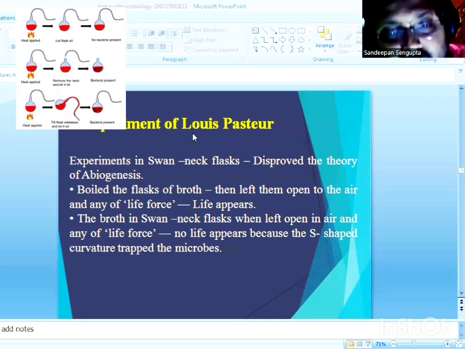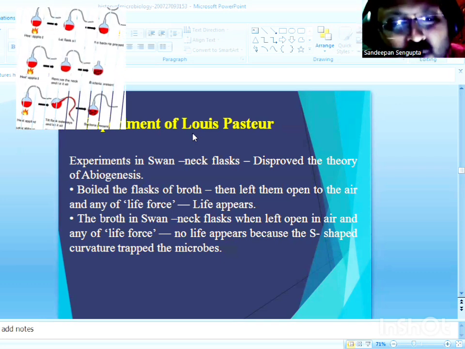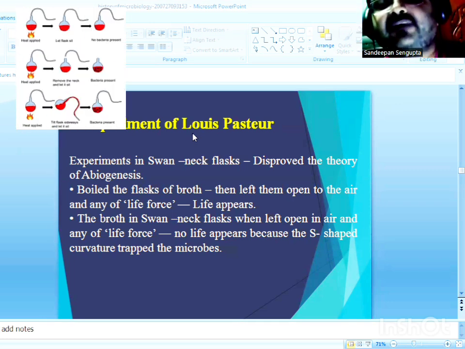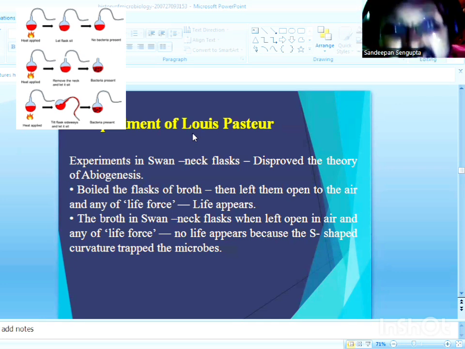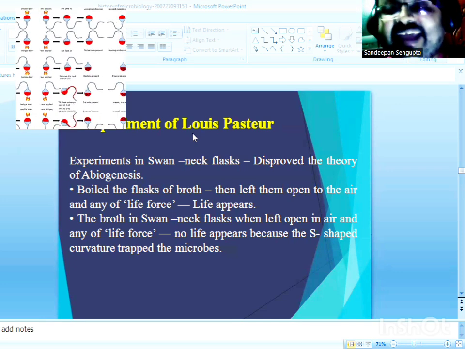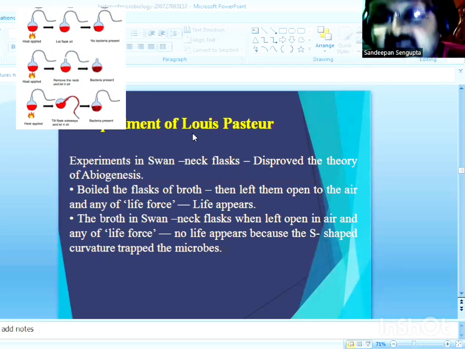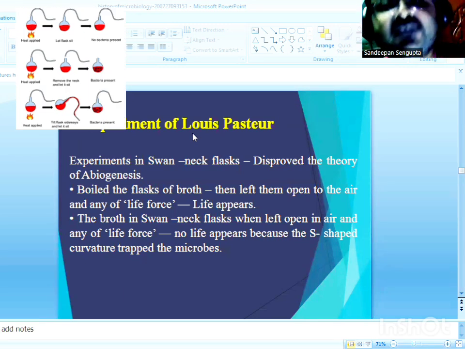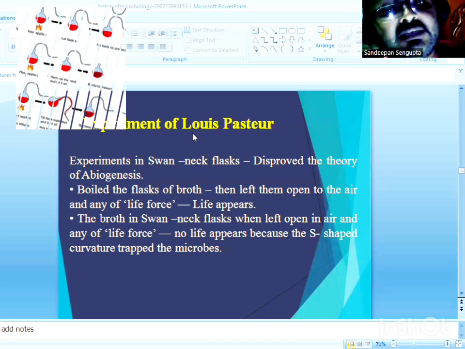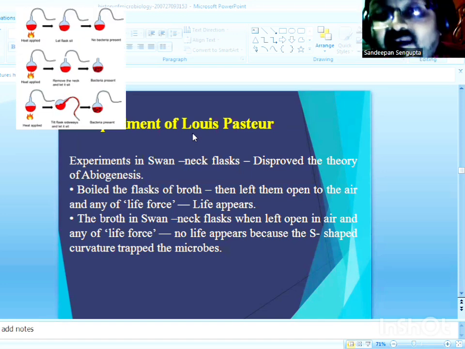The flasks were so ingenious and unique in design that they were named swan-necked flasks because of their U-shaped curved mouth openings. In those openings, dust particles carrying microbes could easily settle down due to gravity.